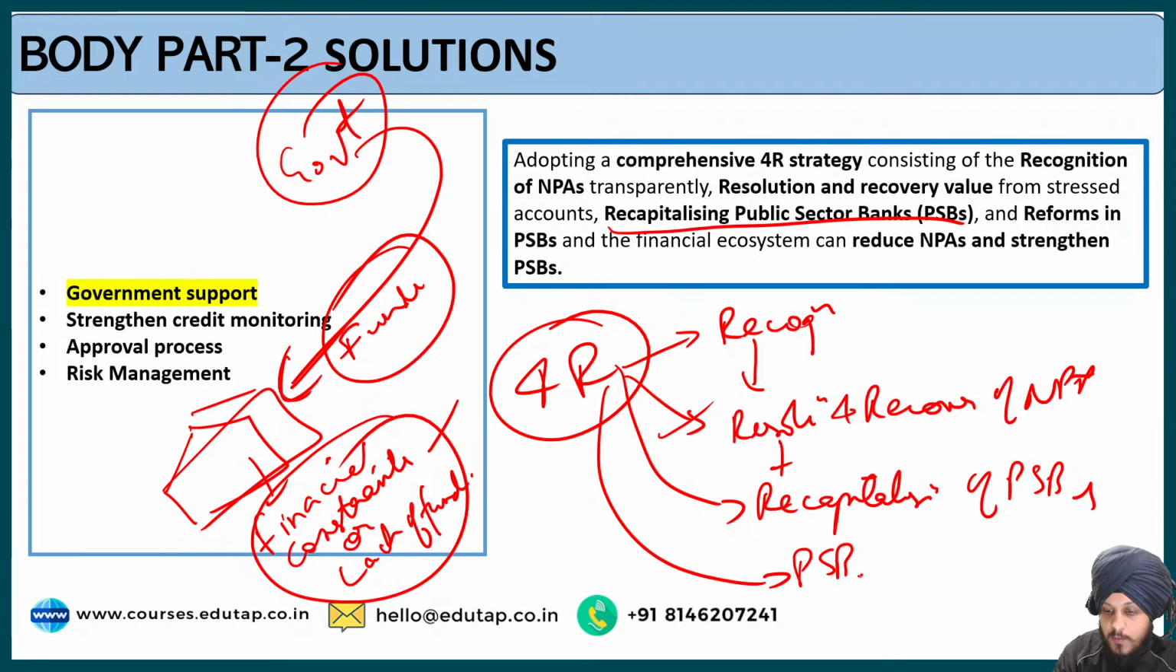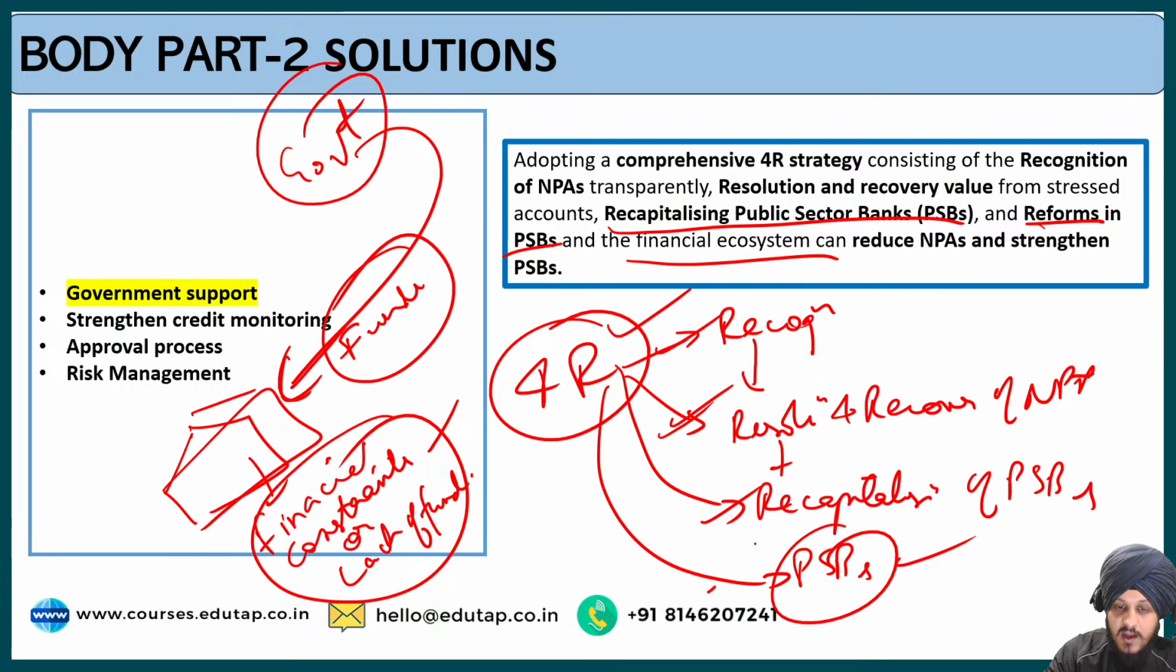So in order to bring the long-term visionary solutions, what the government should do is bring reforms in the public sector banks and the financial ecosystems. So by following this 4R strategy, what will happen? Government can play an important role in reducing the NPAs and can strengthen the public sector banks.